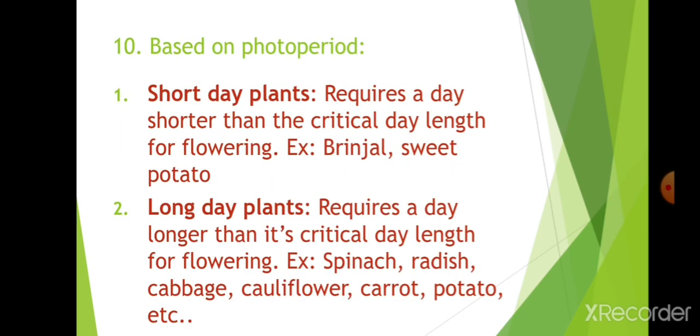Next, based on photo period, as I already discussed in the last classes. Photo period means what is the light period required for plants to enter into the reproductive phase, that is flowering or seed production or fruit production. This is the classification based on photo period.